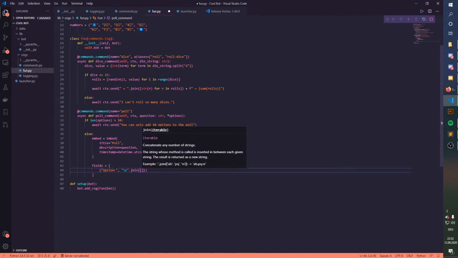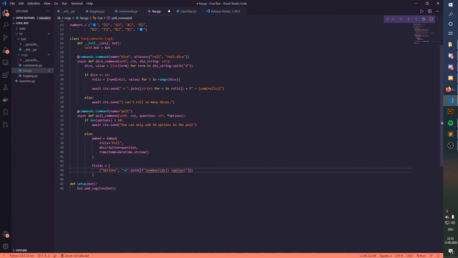Options. Basically, then I make a new line, and down here we're gonna add join. Make this and that, and we're gonna say f in here number idx, that's for index, and then we are going to make another one called option. Like this, option.